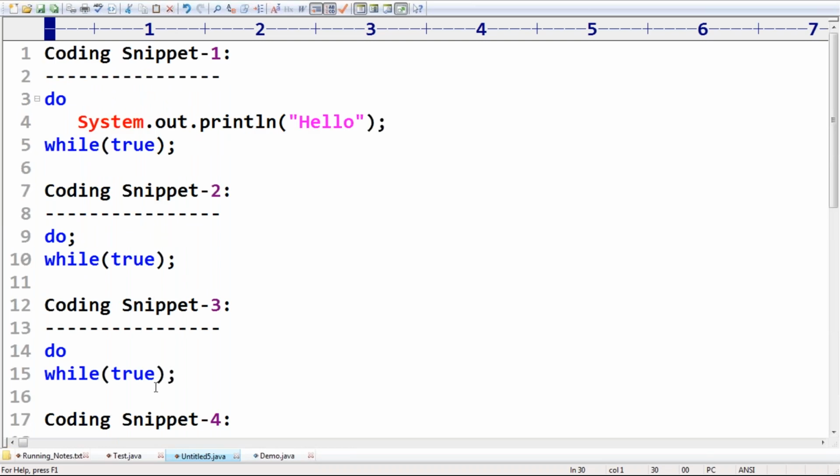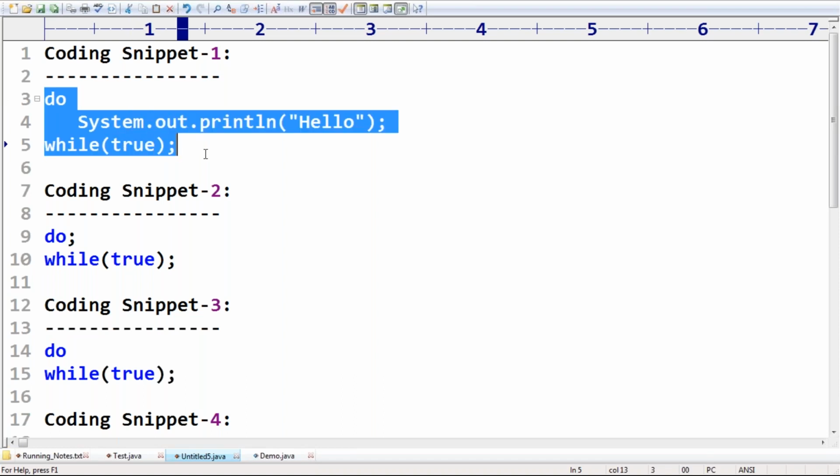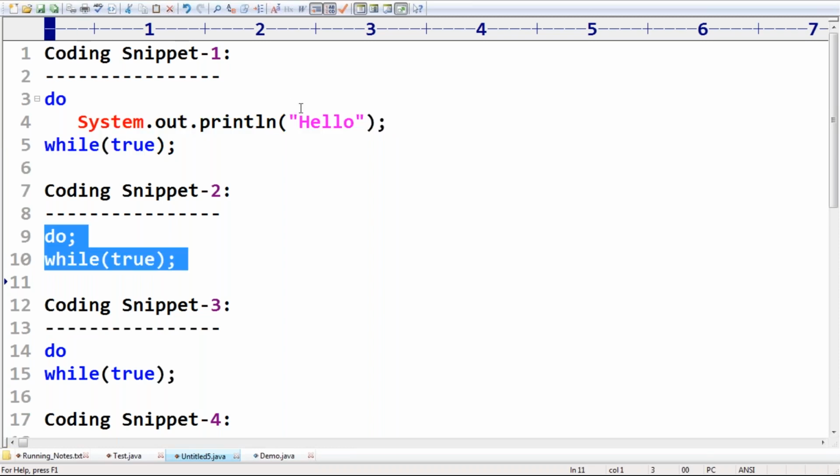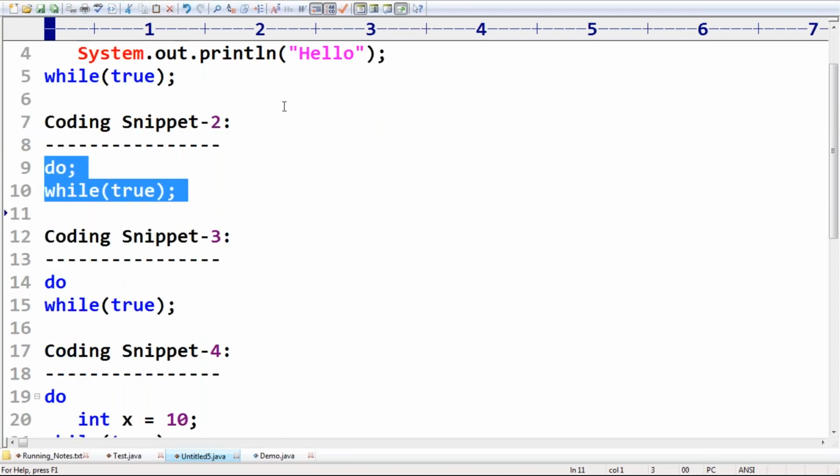Can you please confirm among these, sir, the first one, is it valid or invalid? 100% it is valid. Don't worry at all, keep on printing hello. Is the second valid or not? Yes, it is also valid. Don't get confused. It's also valid because the semicolon acts as a body. This body is a null statement, an empty statement, which doesn't do anything.